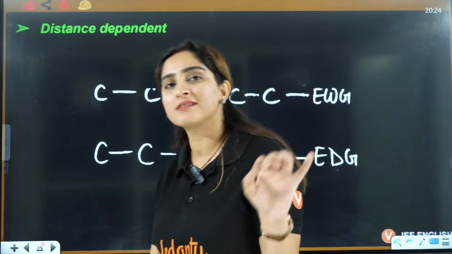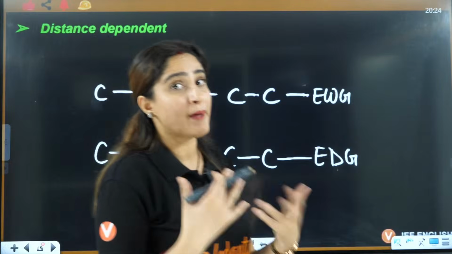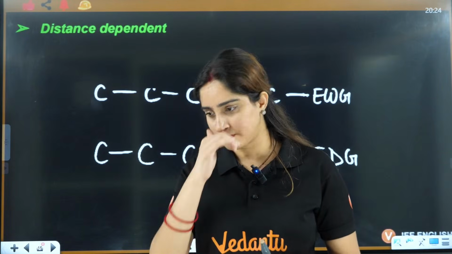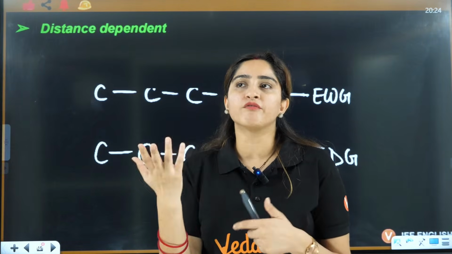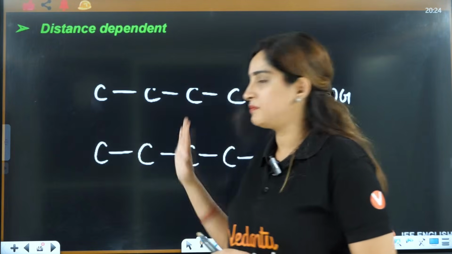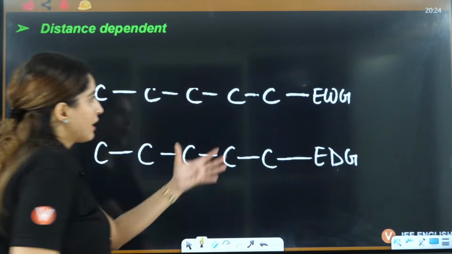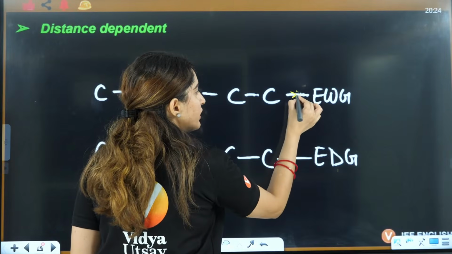Now the next factor is that this effect is distance dependent, right? It depends. For example, you are very sad and you want to talk to your friend. If your friend is very near to you, then you can visit them. If your friend is very far, you won't be able to visit them. Same logic, right?